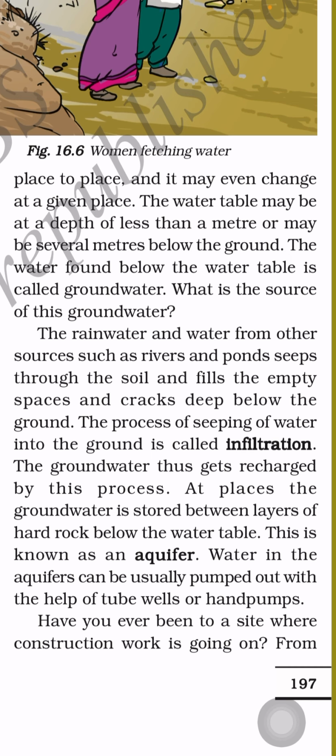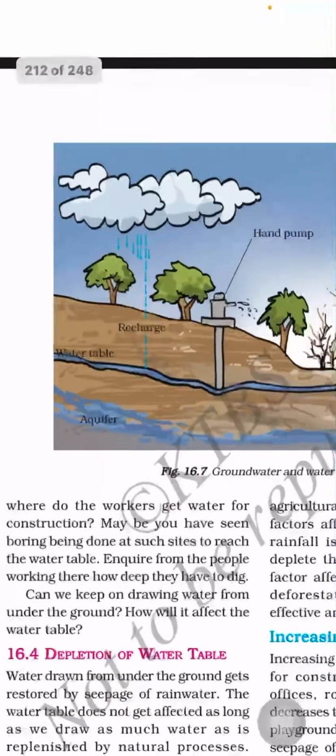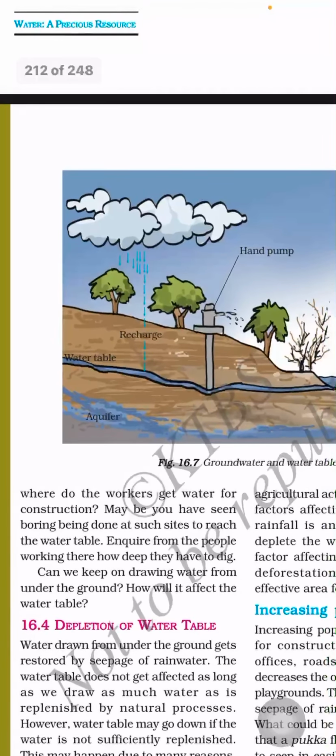So have you ever been to a site where construction work is going on? From where do the workers get water for construction? Whenever big constructions are going on, the water is provided by the help of bore wells, tube wells, or hand pumps also. Maybe you have seen boring being done at such sites to reach the water table.